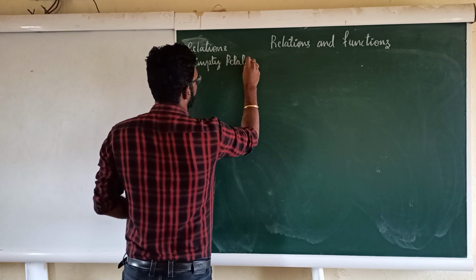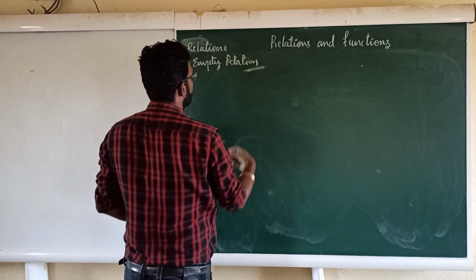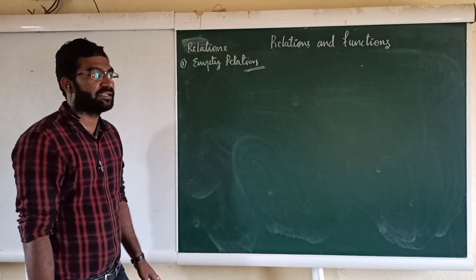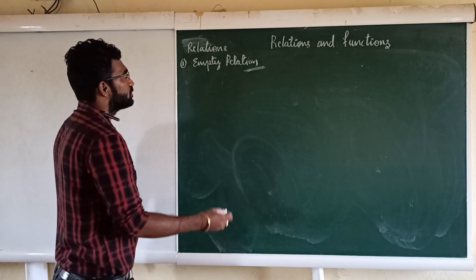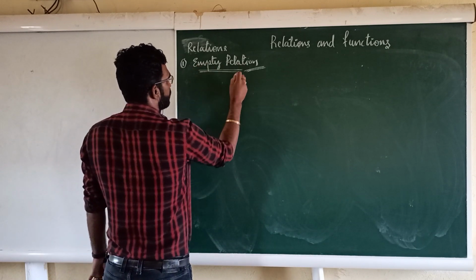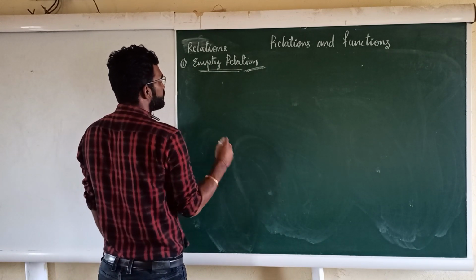So the definition is simple. In ordinary language also you can say that an empty relation is a relation in which no ordered pairs are present, right? So always while talking about a relation, we will talk about any one set.